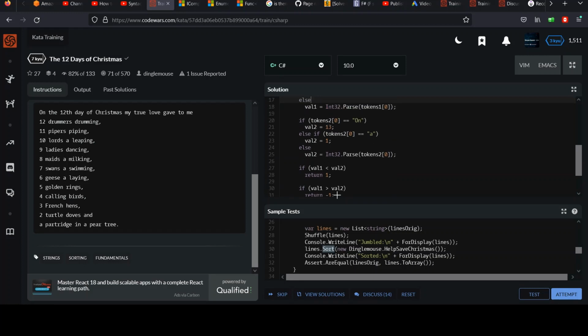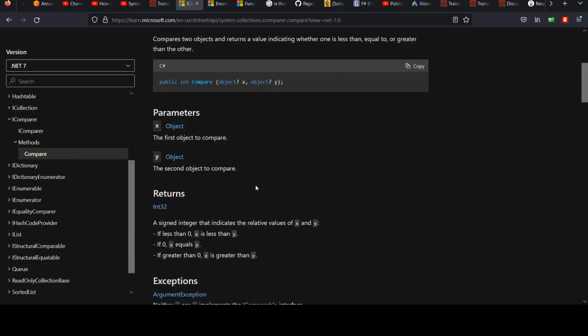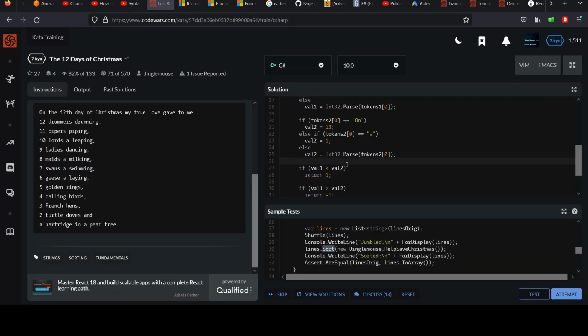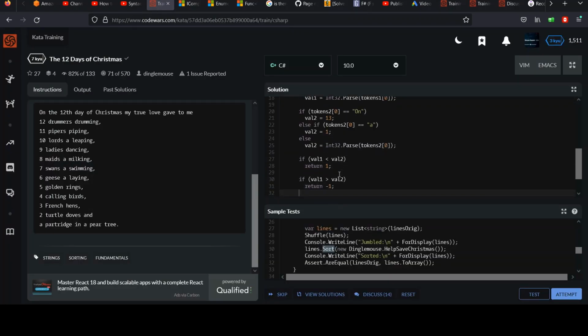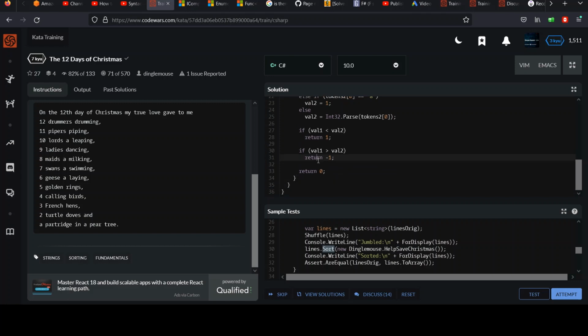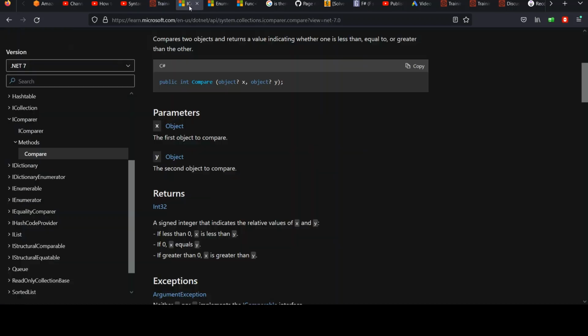Remember from the compare method, it said if x is less than 0, it means x is less than y. Hold on, let me go back. If less than 0, x is less than y.